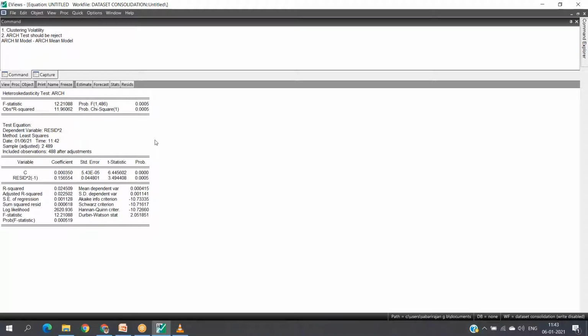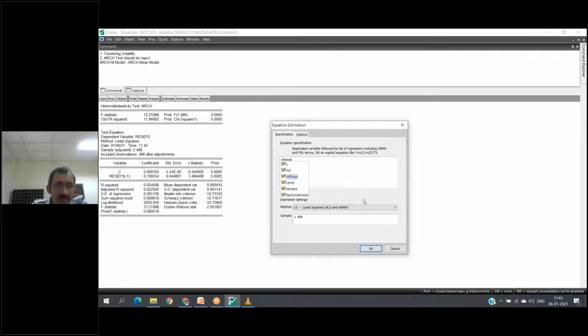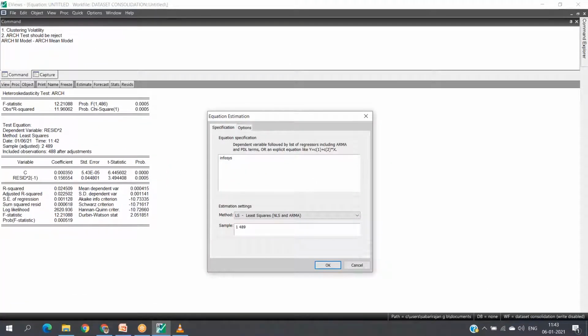Okay. Then after that, we are going to build an ARCH model. From this screen, you can click estimate. Through estimation, under the specification option, you mention which one is going to be the dependent variable and which one the independent variable. Now this time we'll take Infosys. Infosys is being considered as the dependent variable.